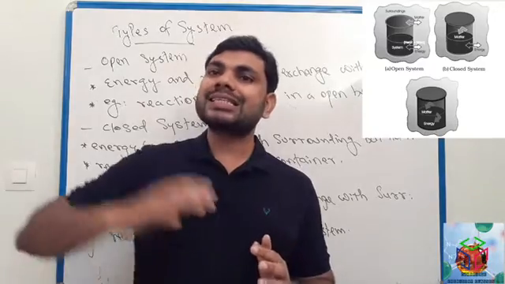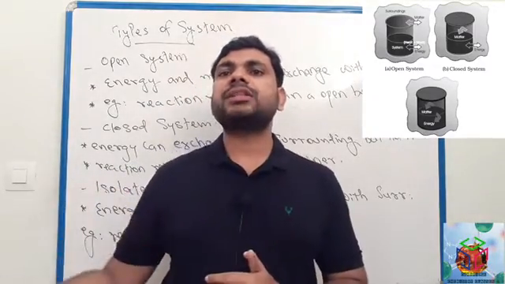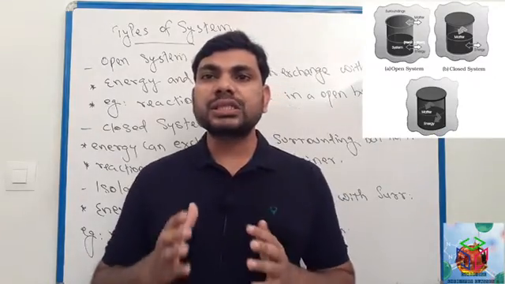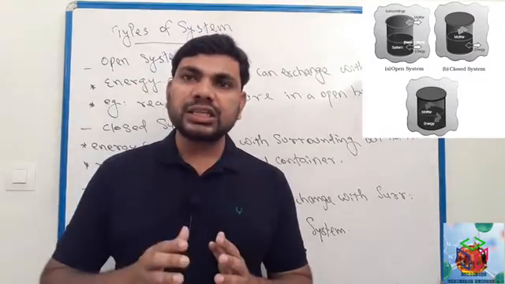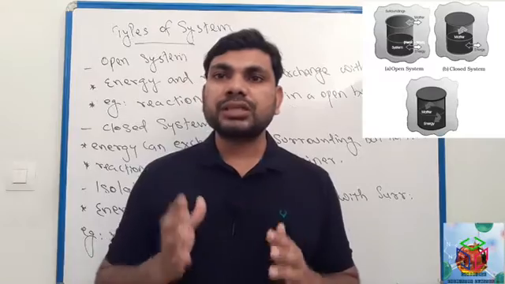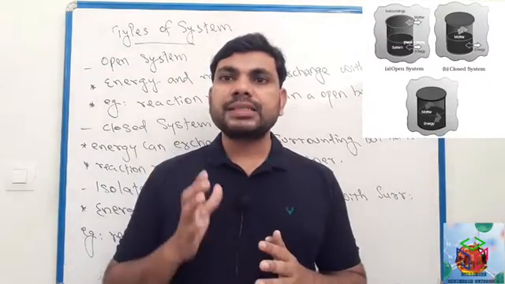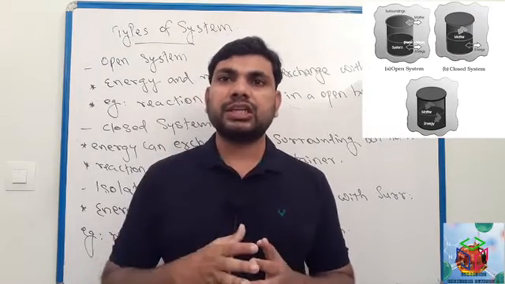Matter cannot exchange with the surrounding. Only energy will exchange with the surrounding. That is closed system. Example for closed system: reaction mixture in a closed container.